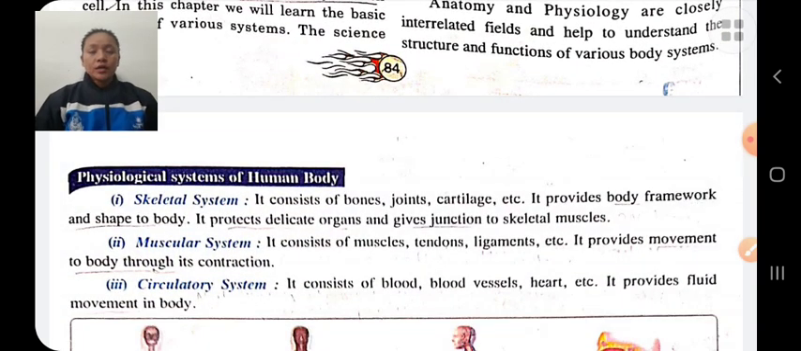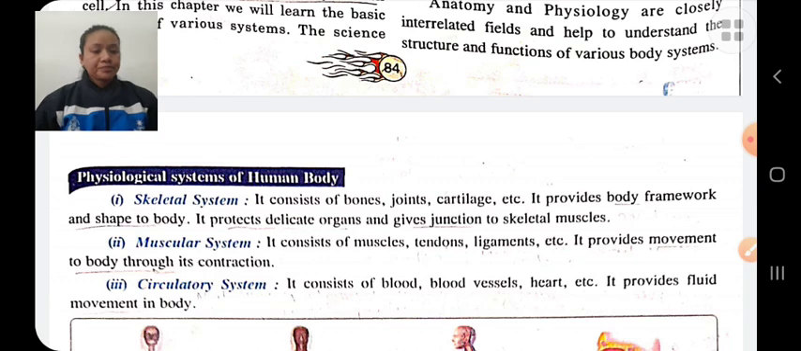Physiological system. Our human body is made of various systems. Various systems are made of organs. Our organs are made of tissue, and tissue is made of cells. So our body is made of various systems like the skeletal system, muscular system, respiratory system, circulatory system, etc.